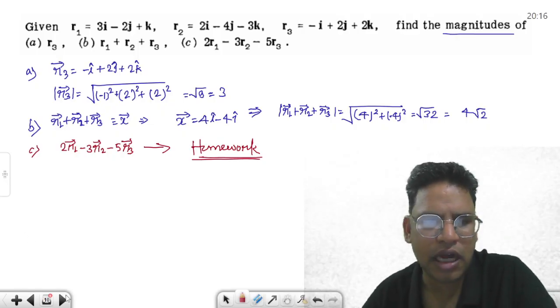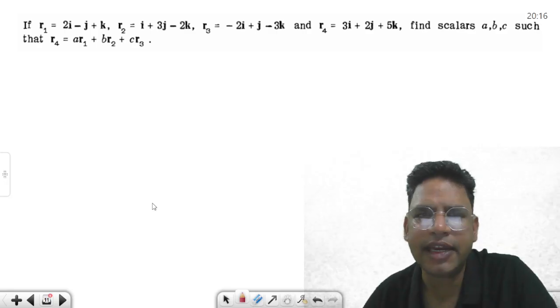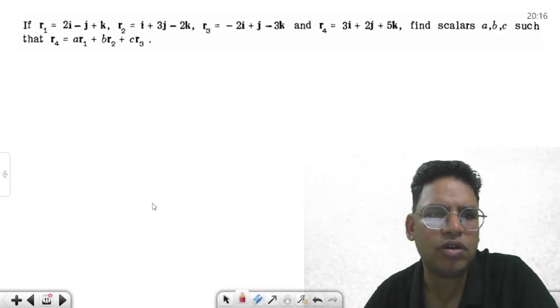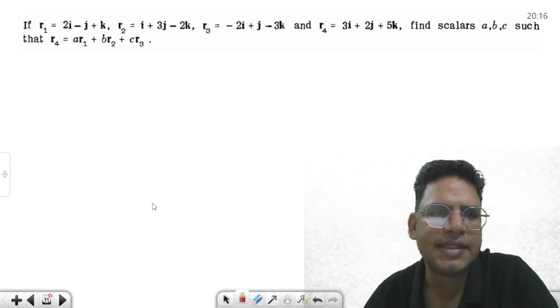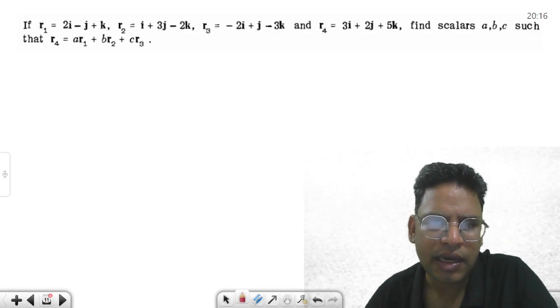Okay, now other questions. Let's check this question. Find scalars a, b, c such that r4 equals a r1 plus b r2 plus c r3. Okay, so this is the question, and now let's check.